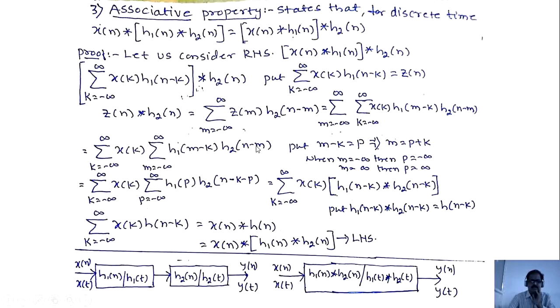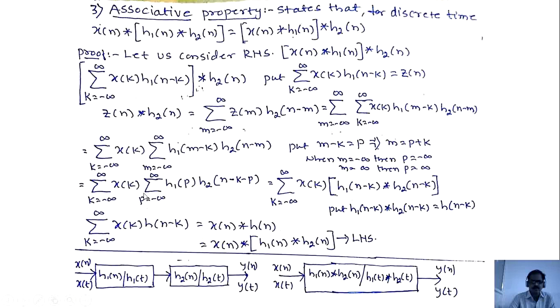N minus, what is the m value? p plus k. Minus of p plus k is minus p minus k. I wrote it as minus k minus p. Why did I write minus k? Here p, here minus p. So whenever we have p and minus p, we can write h1 of n minus k convolved with h2 of n minus k. This is sigma k equals minus infinity to plus infinity x of k.